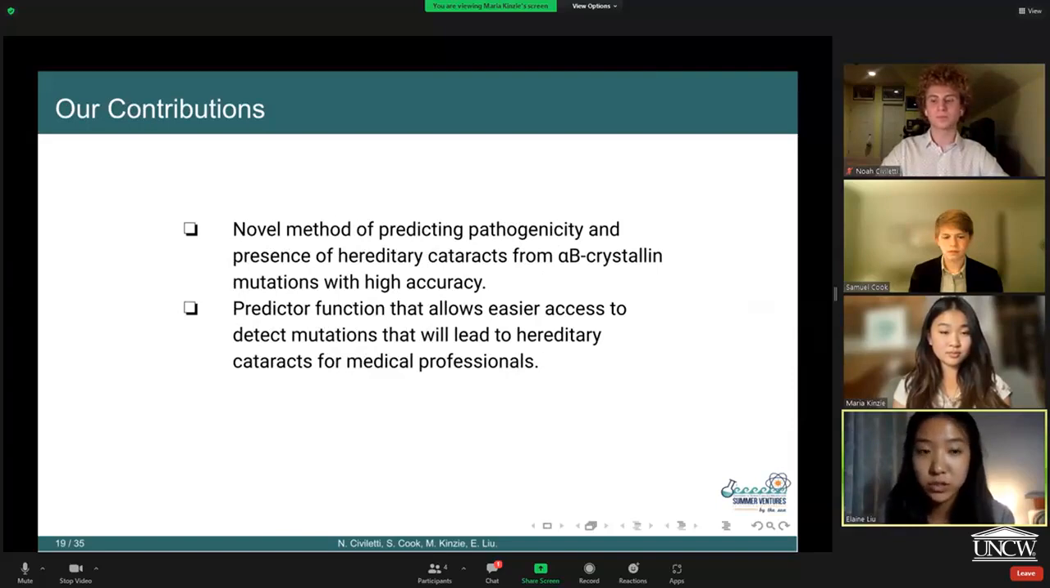We also have two key contributions from our research. First is a novel method of predicting pathogenicity and presence of hereditary cataracts from alpha-B crystalline mutations with really high accuracy. And second is our predictor function that allows easier access to detect mutations that would lead to hereditary cataracts for not only other researchers, but also eventually professionals working in the medical field.